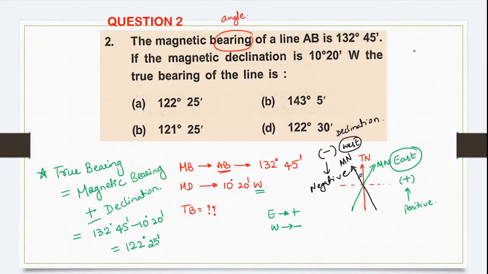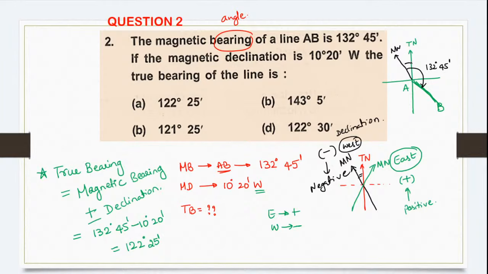Okay. So what he is trying to explain here is, so this is your true north. There's a line here. I will call this line as AB line. When it is being measured from the magnetic north, it was giving an angle of how much? 132 degree 45 minute.